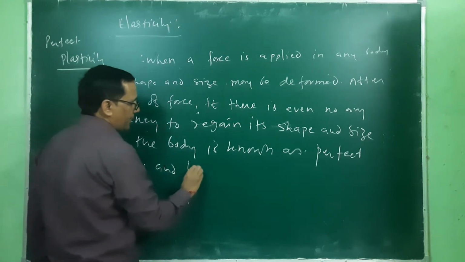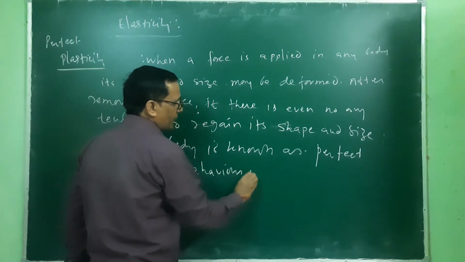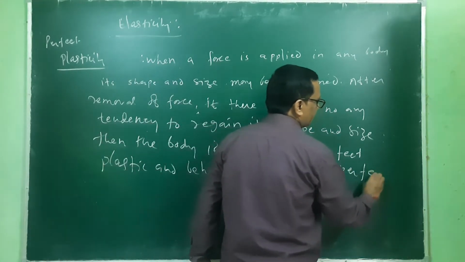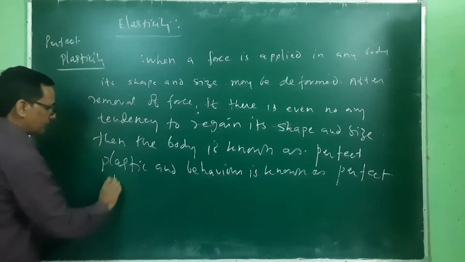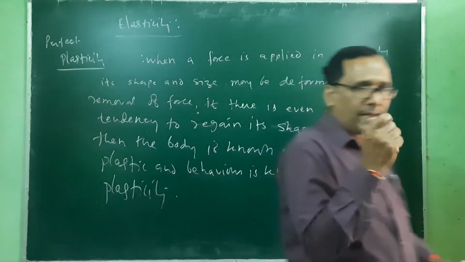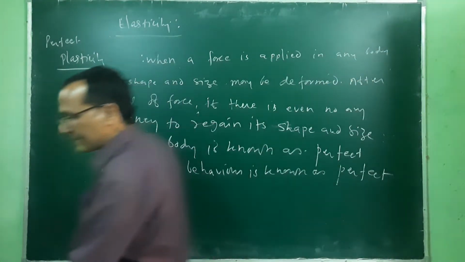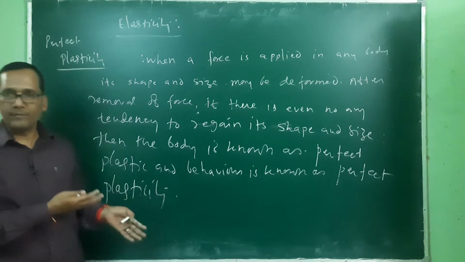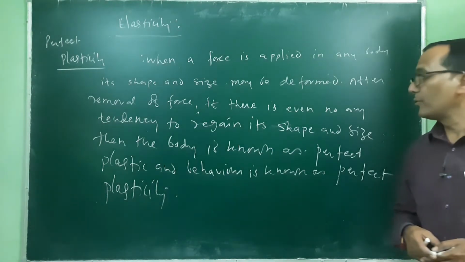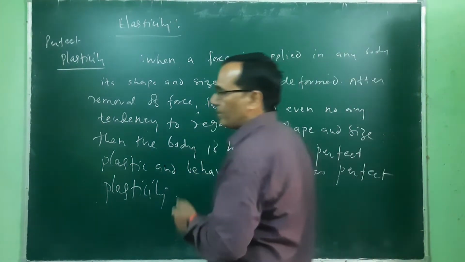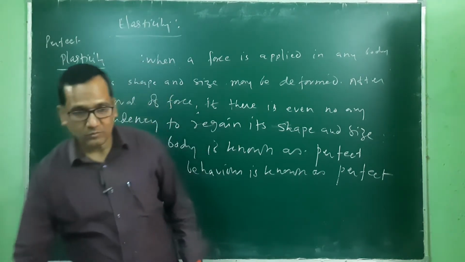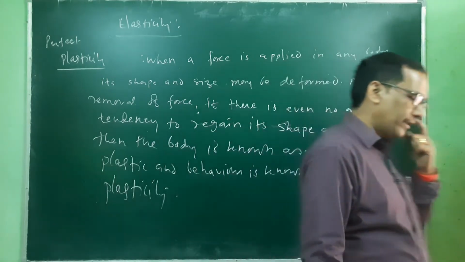And this behavior is known as perfect plasticity. In the first case, there may be some tendency to regain its original shape and size, but in the case of this perfect plasticity, even there is no tendency to regain its original shape and size, then this is known as perfect plastic or perfect plasticity. This is the behavior. Okay. Now, what is the reason of this particular behavior?